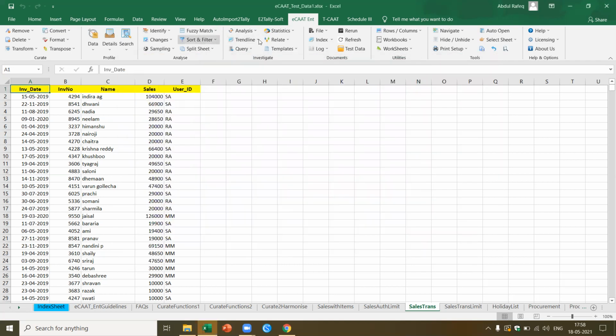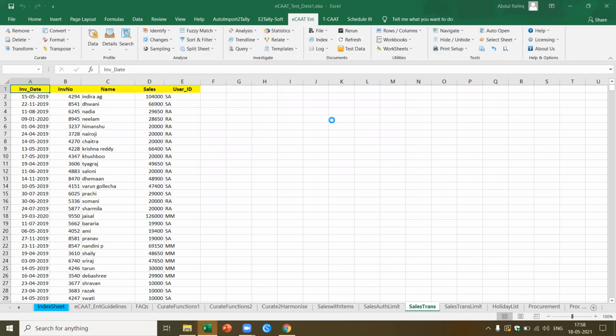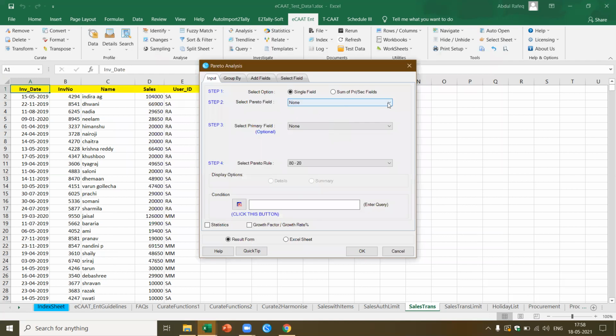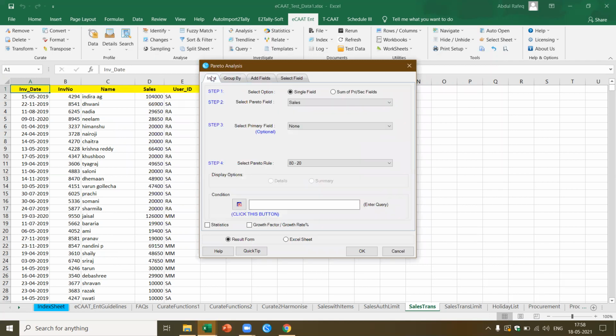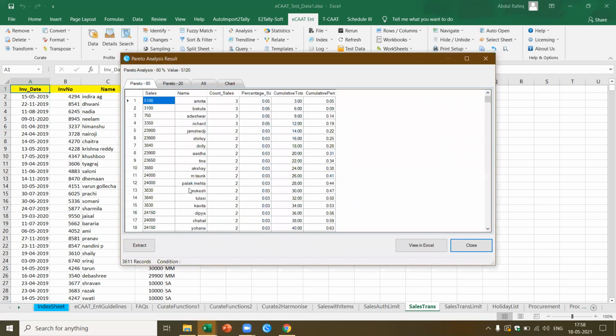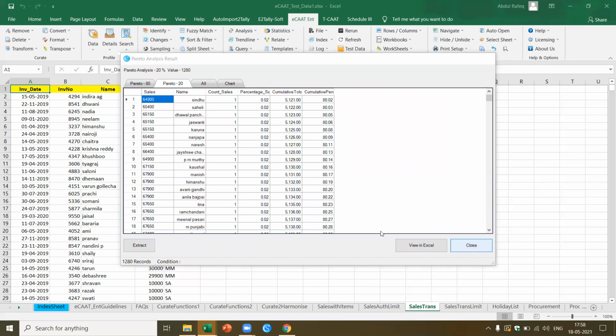Let's see if we can do the Pareto analysis based on this. I've got this Pareto analysis. I'm going to select the sales and group by name. That's all. Okay, now if you see, 3,611 records constitute 80% of sales, and the 20% constitute 1,280 records. I can also group this further based on a particular category and get the result.